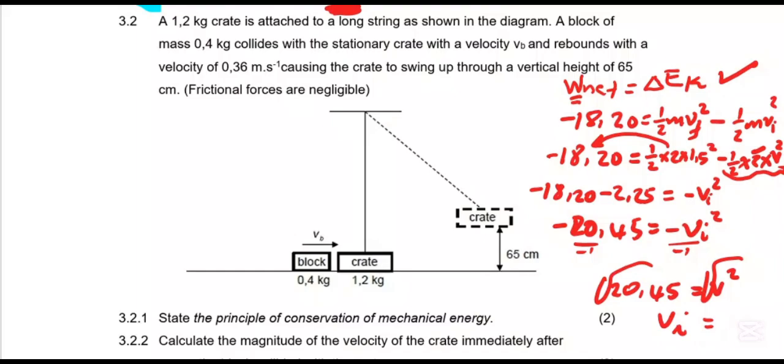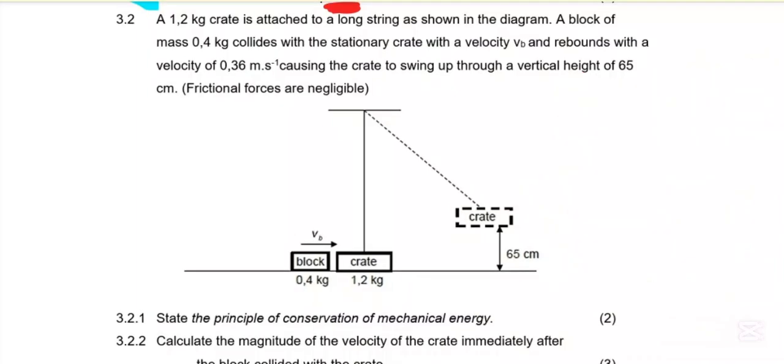Then we are done with this part. I think we have two objects here. They collide, which means we are going to use momentum and impulse. Then the other object swings up, which means we use the principle of conservation of mechanical energy. But the question guides us on which one to use. Let's quickly go to the question statement.